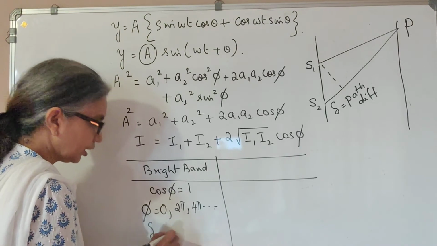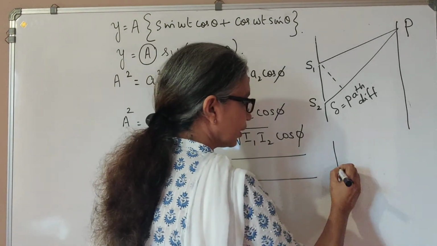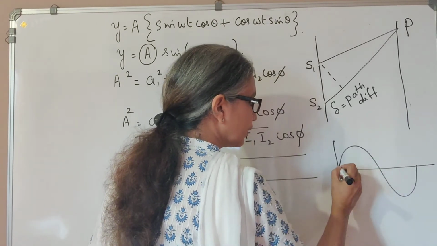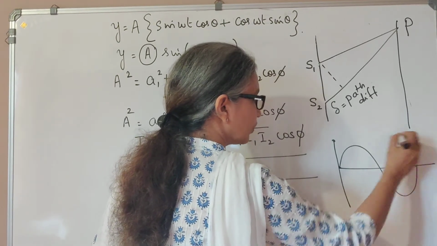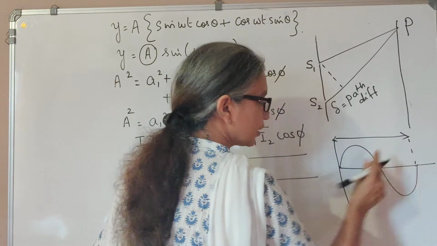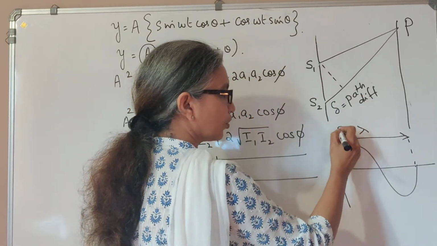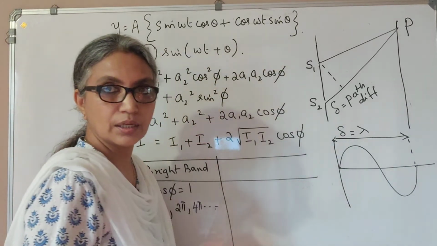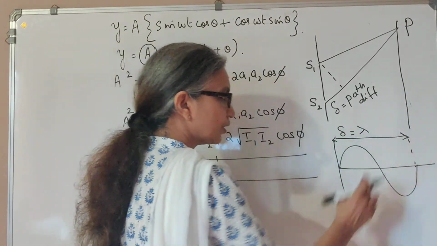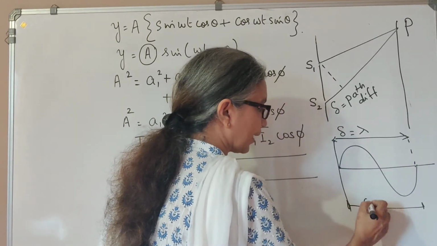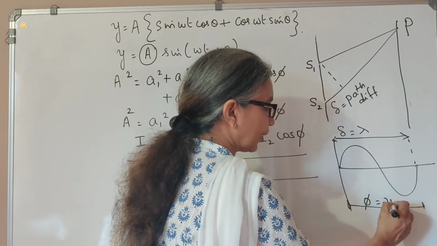Or delta equal to, see, if you have a wave like this, from this point to this point, the total distance is what you call lambda. And that distance is what we call the path difference. So whenever the path difference is lambda, the phase difference, that is the angle covered, will be 2 pi, right?